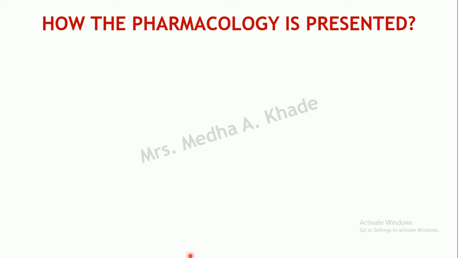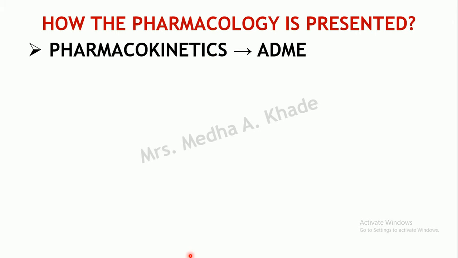Now let's move on to the next point, how the pharmacology is presented. What are the different sections into which it is divided? When you say the pharmacology of a particular drug, as you are all aware, it has two aspects, pharmacokinetics and pharmacodynamics, right?